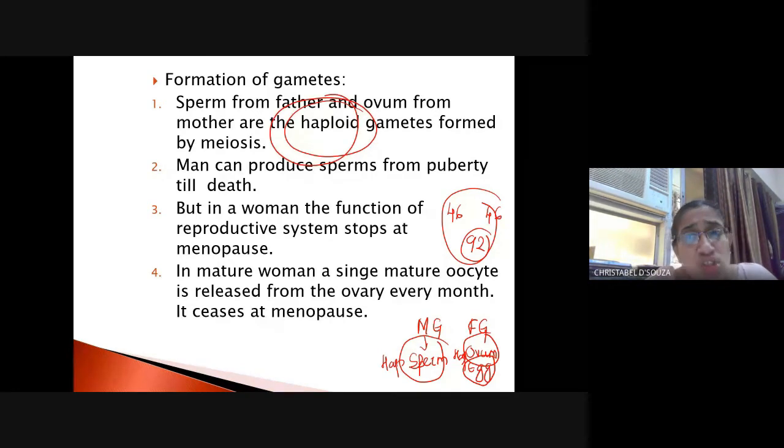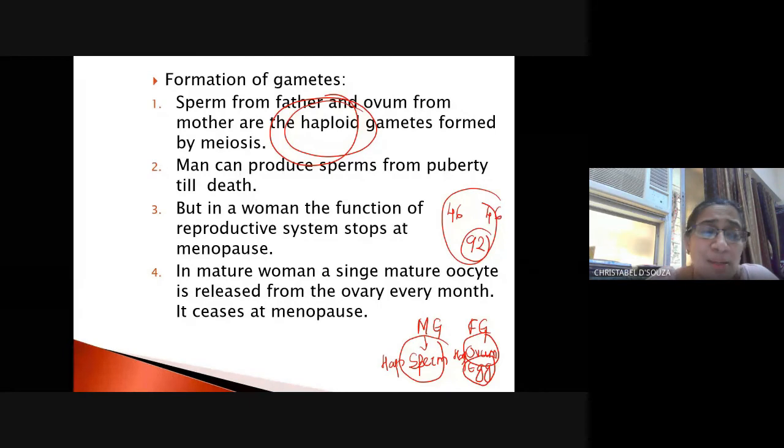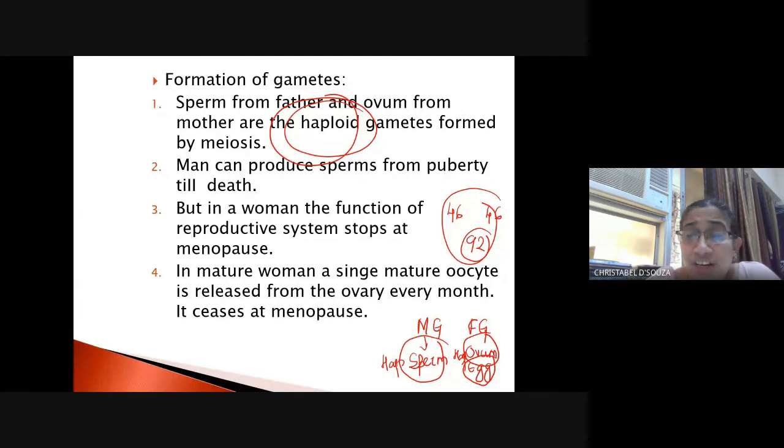They are produced by the process of meiosis. Now, a man can produce sperms from puberty till death. However, in the woman, the function of the reproductive system stops between the age of 45 and 50. This is known as menopause, the pausing or stopping of the reproductive cycle in the female.